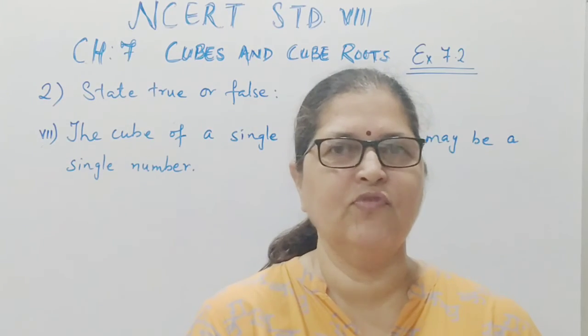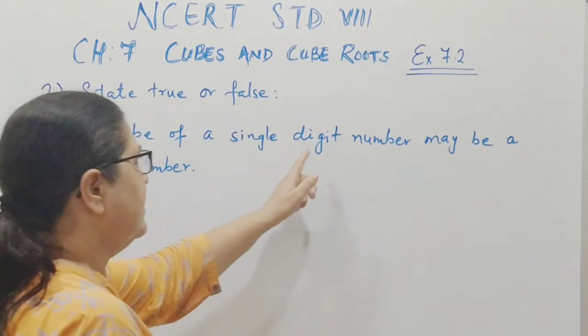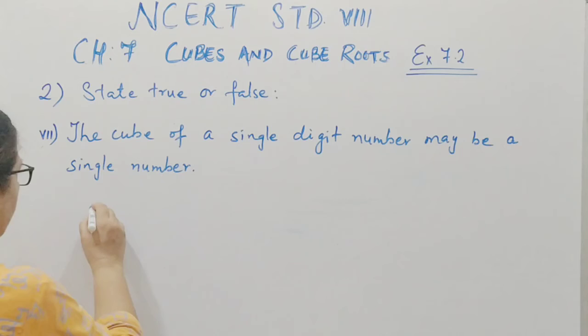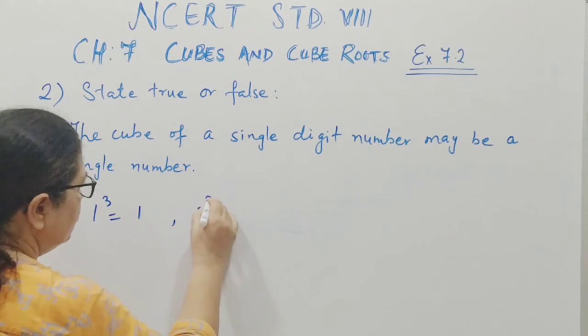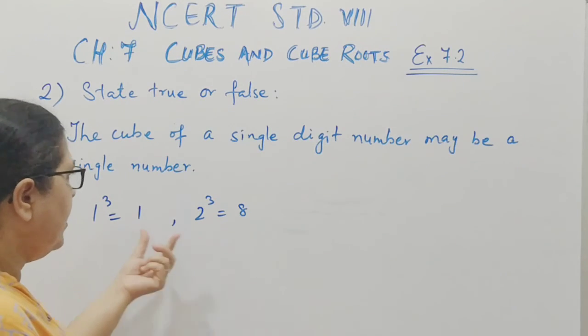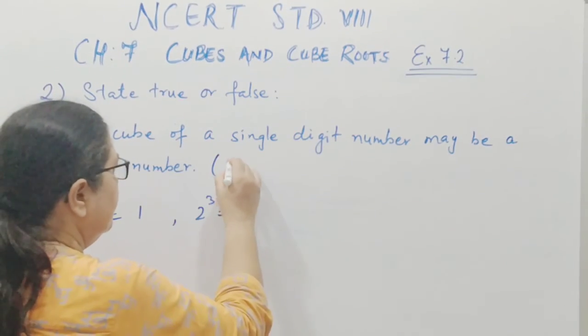Now the last part of question number 2, that is the 7th statement. The cube of a single digit number may be a single digit number. This is true because cube of 1 is equal to 1 and cube of 2 is equal to 8. So cube of 1 is a single digit number and cube of 2, which is 8, is also a single digit number. So this statement is true.